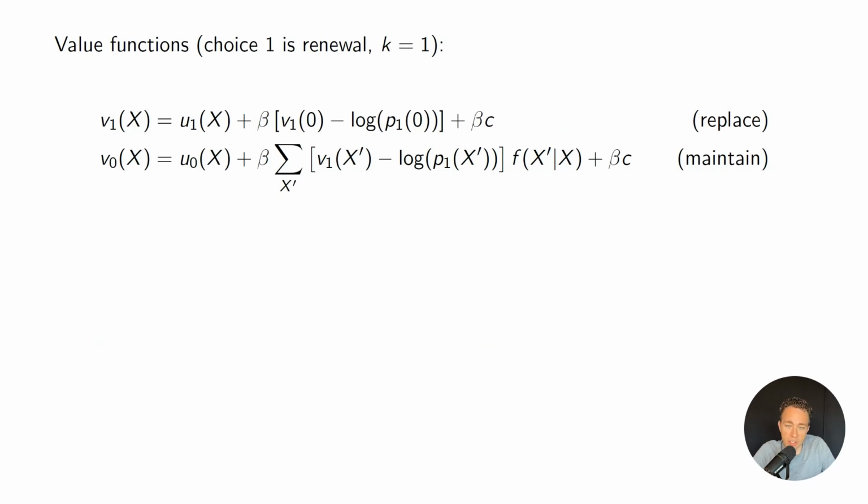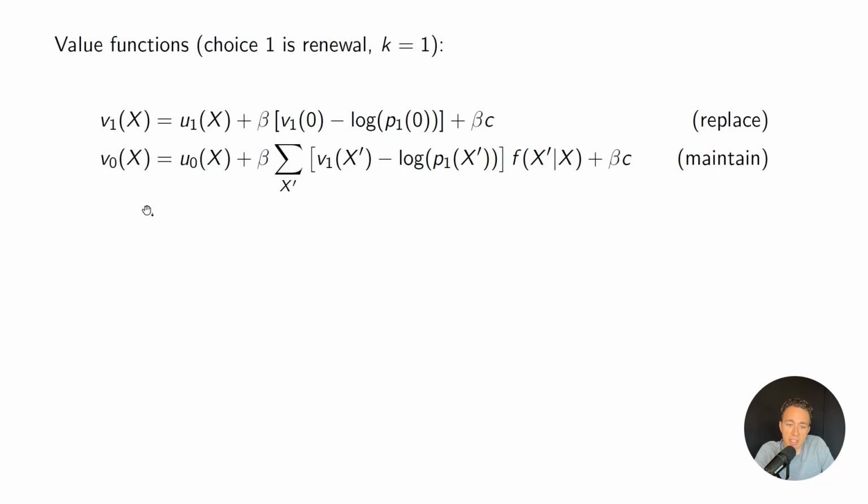Let's change our notation to match the infinite horizon problem that Rust was estimating in reality. So we have my future value function for replacing in the current period is the flow utility of replacing plus my big V t plus 1, or my big V in the future is going to be written as V1 minus log of P1. And because I chose replacement in period t, my state is going to be 0 in t plus 1. My engine has 0 miles on it. And then I have Euler's constant times the discount factor.